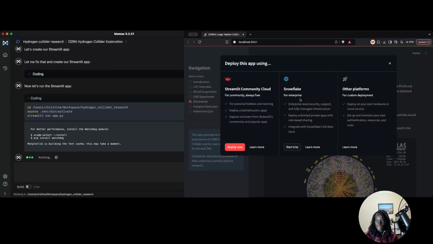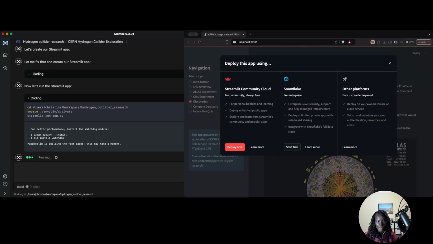So here, if I wanted to deploy it, it would give me some options. I can deploy it in the community cloud. I can send it to other platforms. One of the things I've done is get it to create a README, if I wanted to make it open source. I also got Memex in the past to deploy on Fly. So maybe I can try that. Just give me a second to set this up.